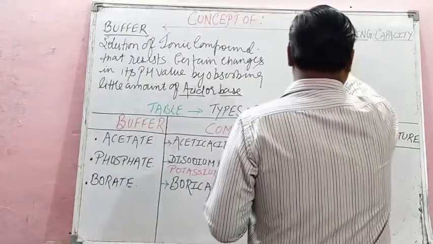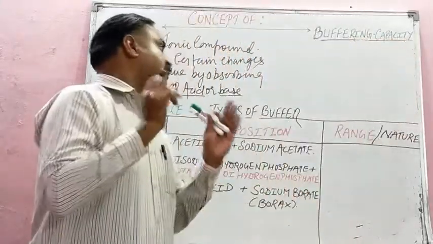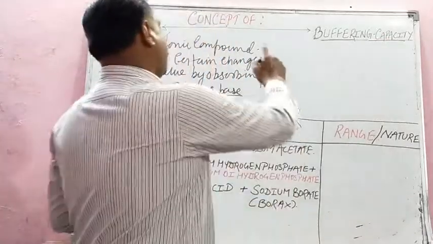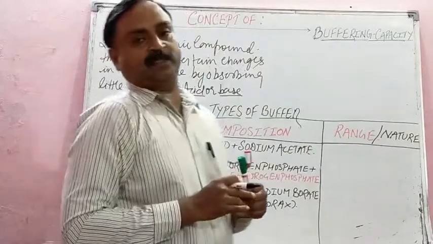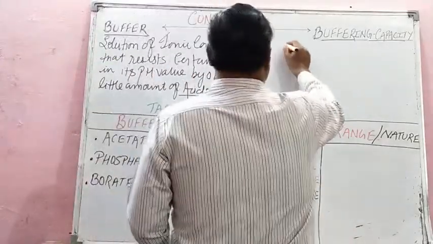Then buffering capacity, children, asked again for 1 mark. It is the amount of acid or alkali required to produce unit change of pH in the solution. How do we define buffering capacity?